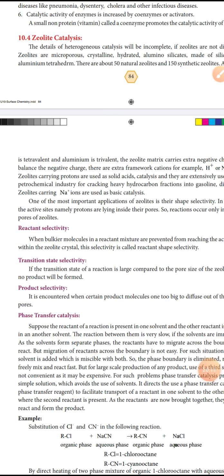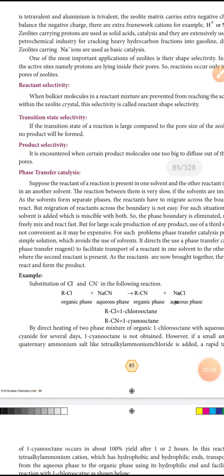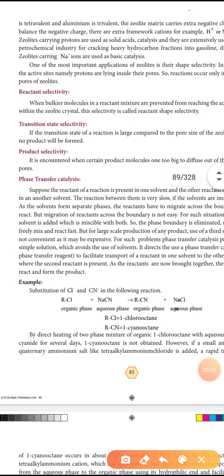As the reactants are brought together, they rapidly react and form the product. Example, substitution of Cl minus by CN minus ion: RCl, where R is an alkyl, is in the organic phase, combined with aqueous phase sodium cyanide.